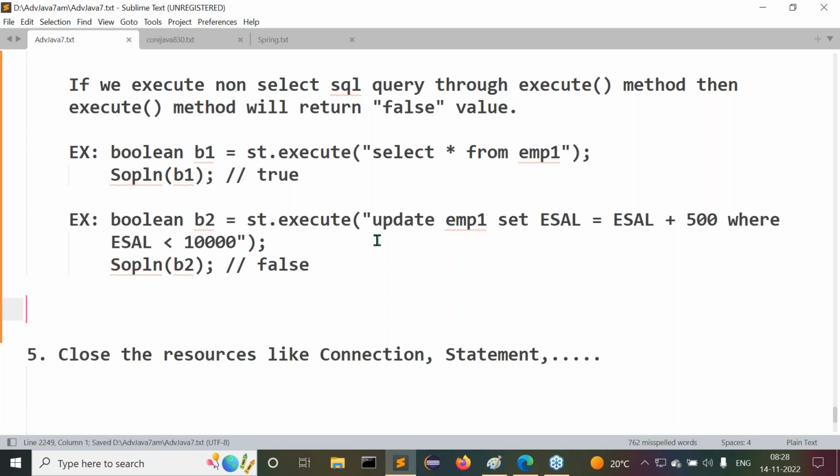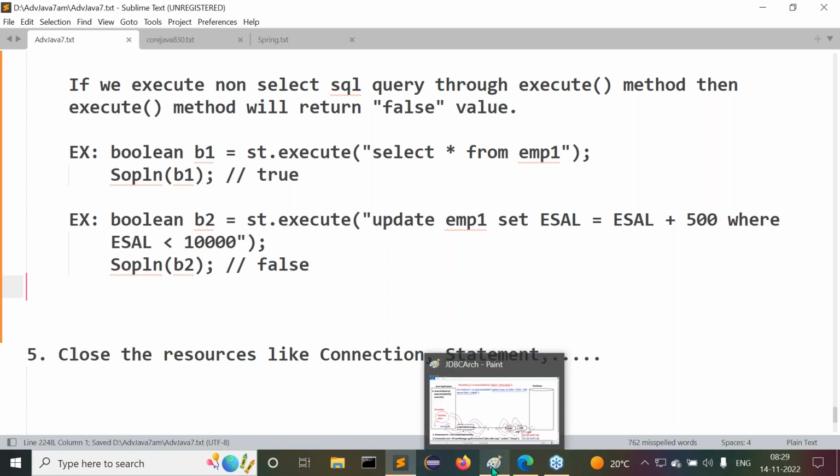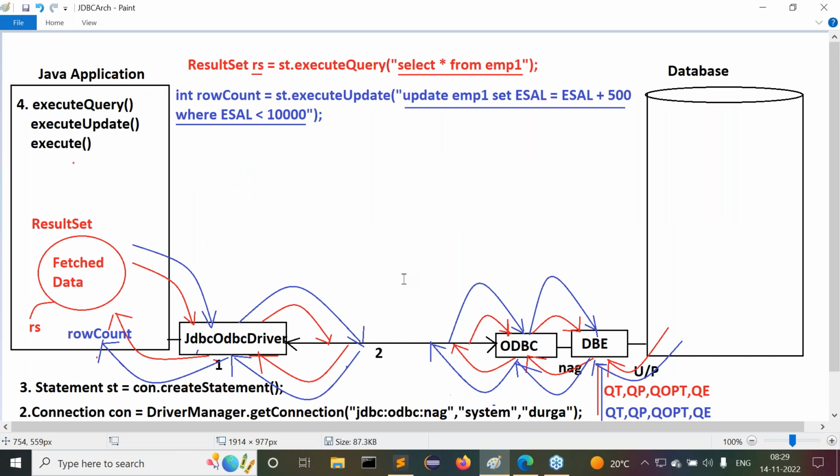Understand it now? So two examples I have given. One is the execute method with a select SQL query. The other one is the execute method with a non-select SQL query. These results we are getting. Next remaining thing is that I have to explain the same thing in a diagram, the flow of execution. The same flow of execution is going on here, but internally we have to understand clearly what happens.